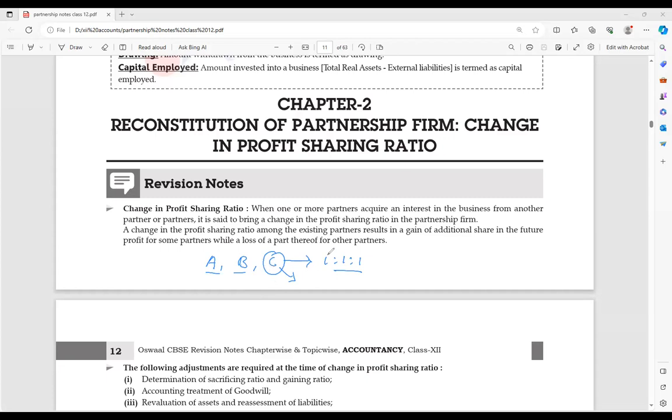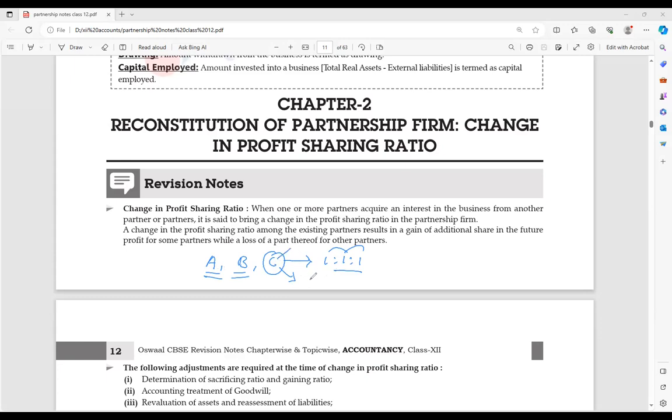So C claims, I am having trouble doing all the office work, the business work, but you people are not bothering, you are doing your own work. So the ratio is supposed to be changed.